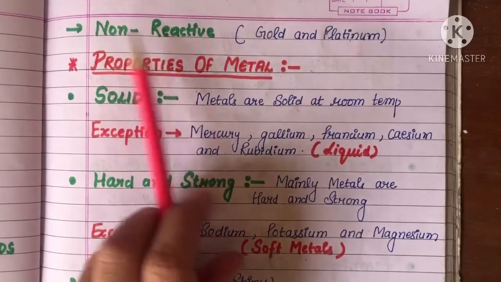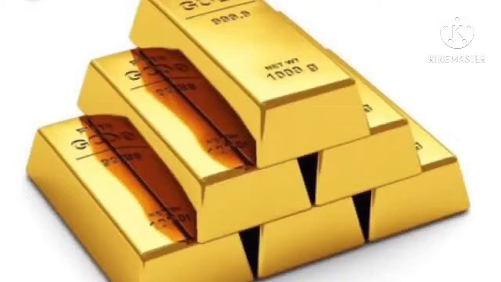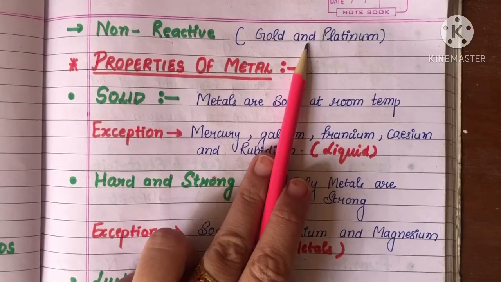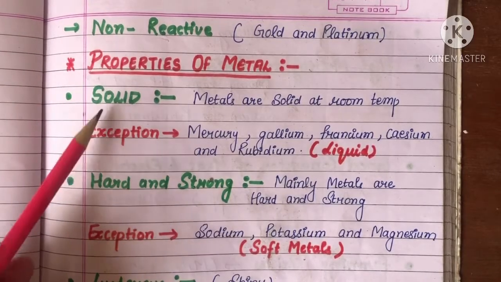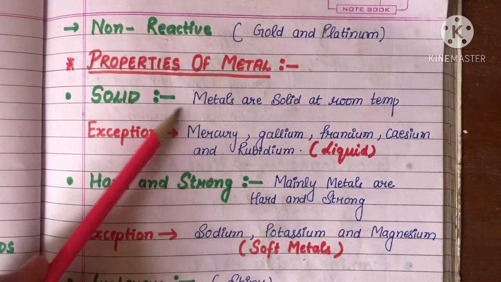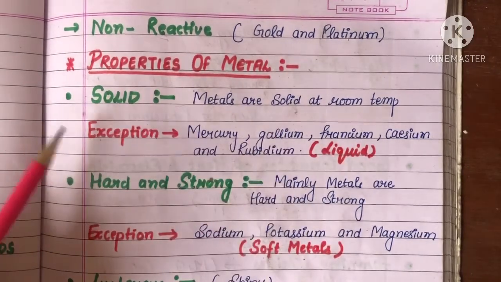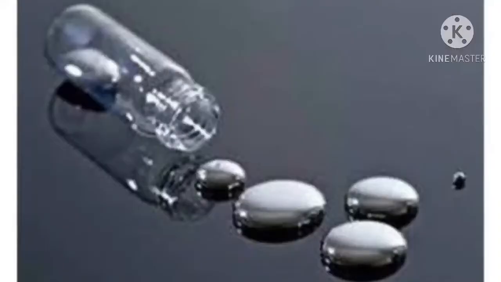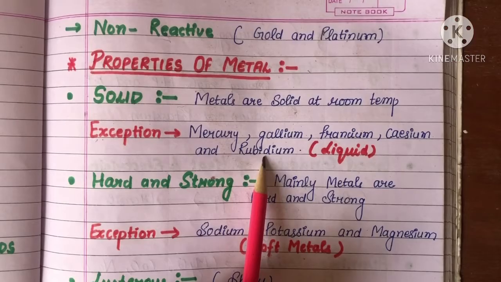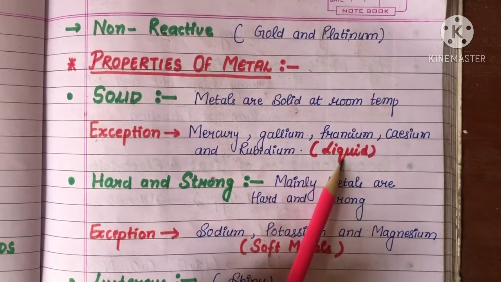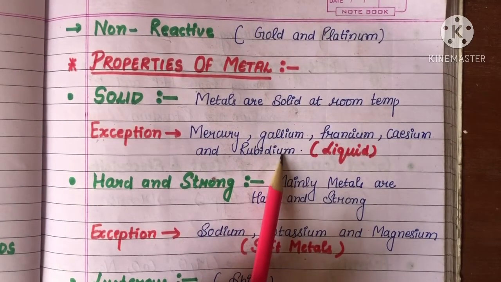Next one is non-reactive. Mostly metals are reactive in nature, but here there are gold and platinum, which are non-reactive metals. Next we will see some properties of metals. The first one is solid. Metals are mainly solid at room temperature, but there are some exceptions: mercury, gallium, francium, cesium and rubidium. These are metals, but they exist in liquid form instead of solid form. So this is the exceptional case.